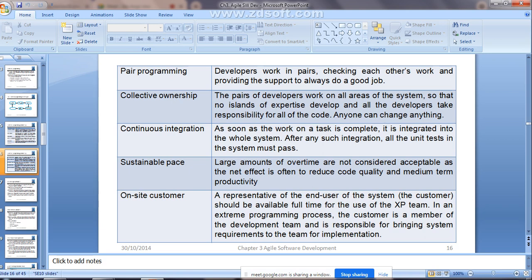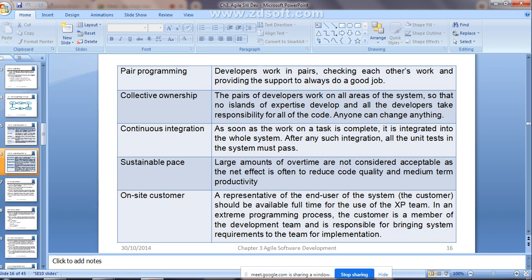After such integration, all the unit tests in the system must pass. That means whenever you do the integration, it has to pass all the unit tests. Clear? You see the thing, guys? As soon as the work on the task is complete, it is integrated into the whole system.